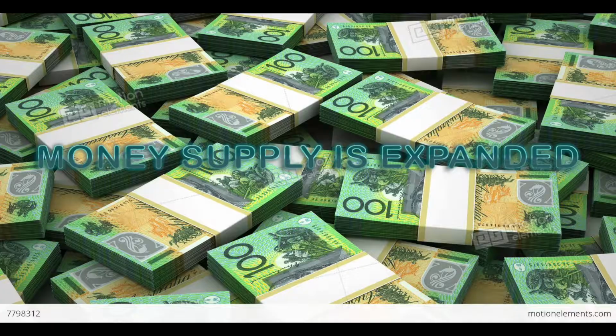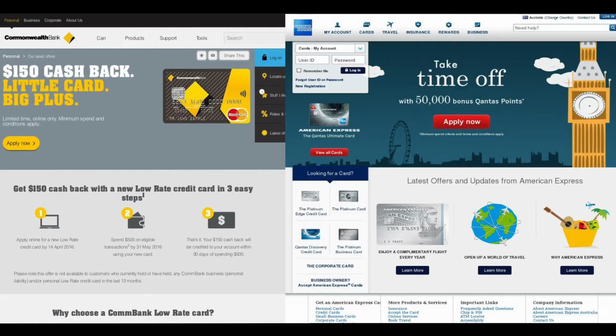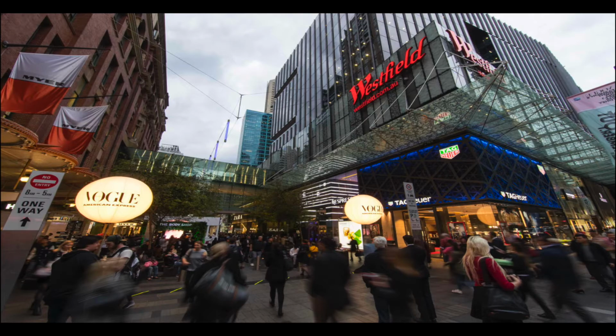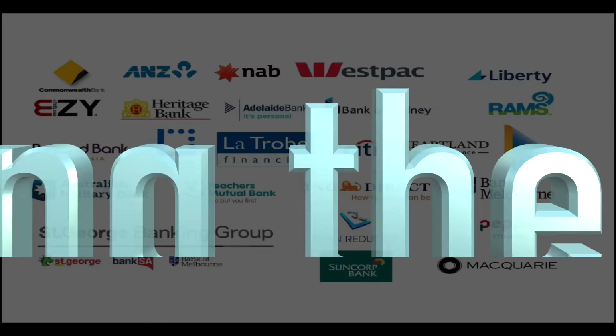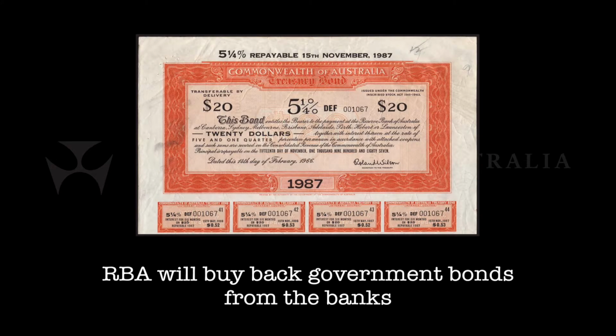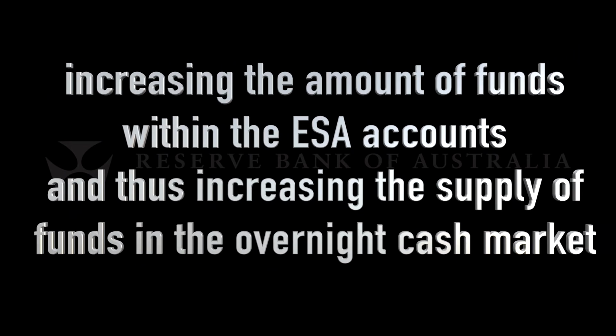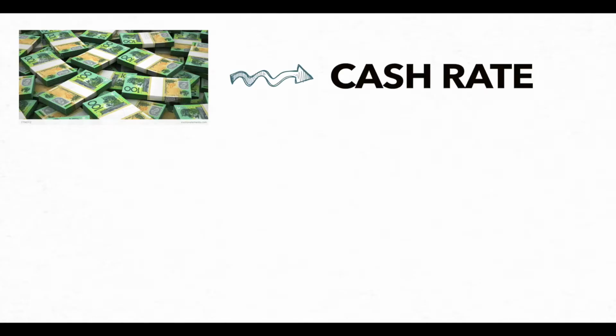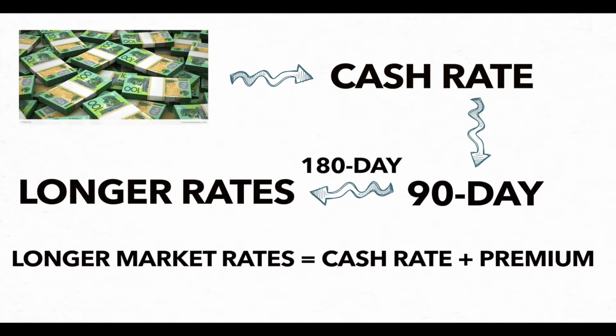A loose monetary policy occurs when the money supply is expanded and is easily accessible to citizens, to encourage economic growth. This involves using open market operations, influencing the amount of funds in the banks' exchange settlement accounts. In an expansionary monetary policy, we will buy government bonds from the banks, increasing the amount of funds within the ESA accounts and thus increasing the supply of funds in the overnight cash market. By increasing the supply of funds, there will be downward pressure on the cash rate, which in turn will lower the 90-day bill and longer-term rates.